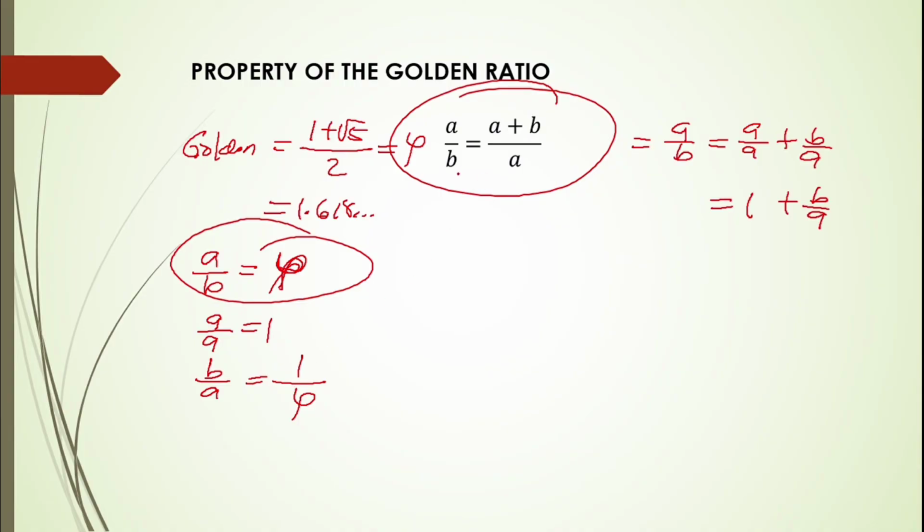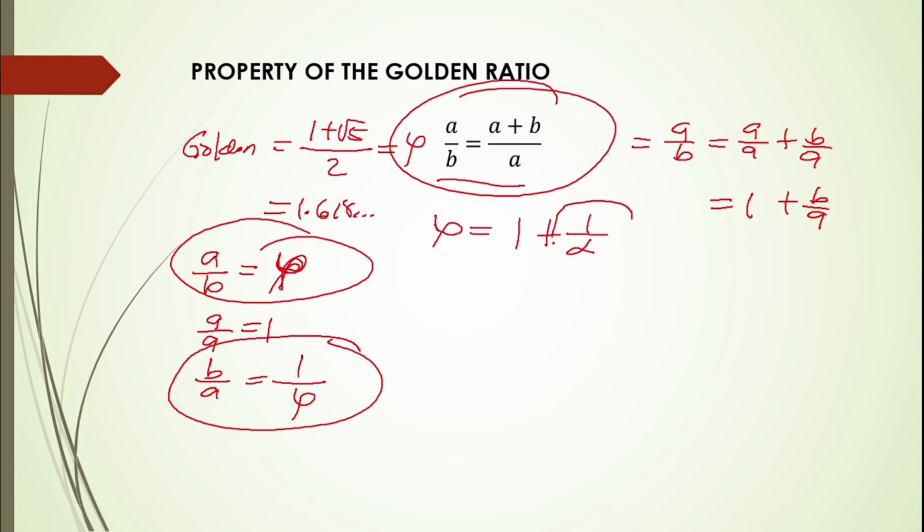If we're going to substitute here, phi is equal to 1 plus 1 over phi, right? Because B over A is equal to 1 over phi.